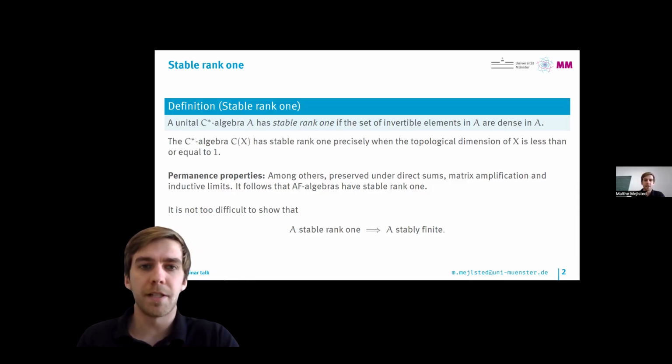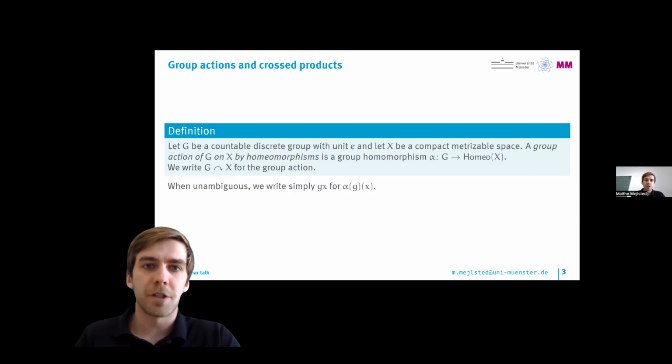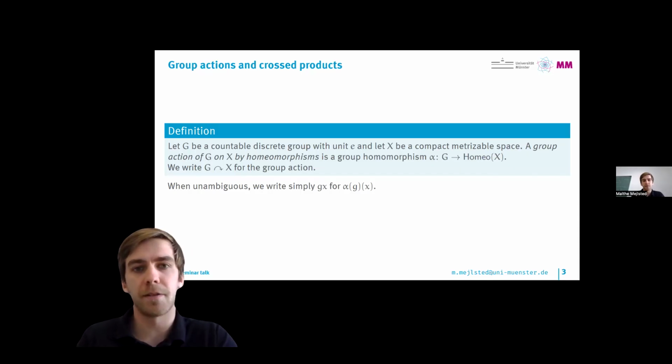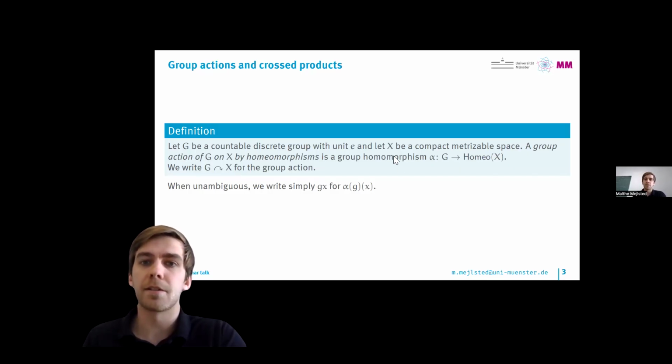Which C-star algebras do we want to try to establish this property for, or maybe just examine this property for? We want to examine them for cross products. So what are those? Cross products are C-star algebras associated to group actions. Which kind of group actions are we looking at here? We're looking at countable discrete groups, and we'll denote the unit by e, and we're looking at compact metrizable spaces X.